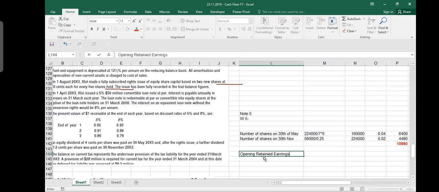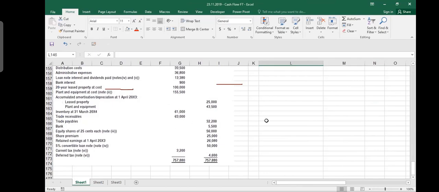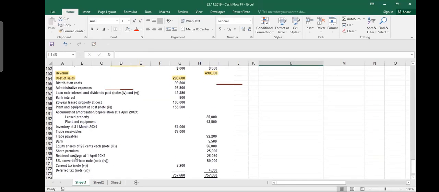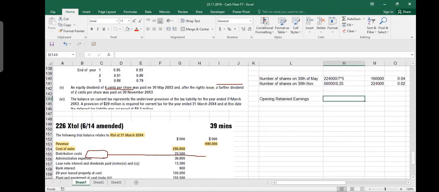Now, if you pay attention to the trial balance, please come to the trial balance. You have your retained earnings figure, right? How much is the retained earnings given? On the credit side, it is always. Yeah, retained earnings are 26, right? And this is at which date? Is it at the end of the year or the beginning of the year? Beginning of the year. So what I need to do is say that opening retained earnings, how much is that amount? 26,080. I will say add 2004 profit.